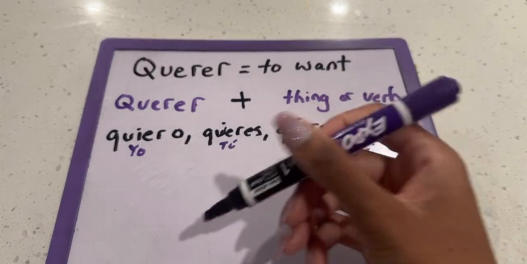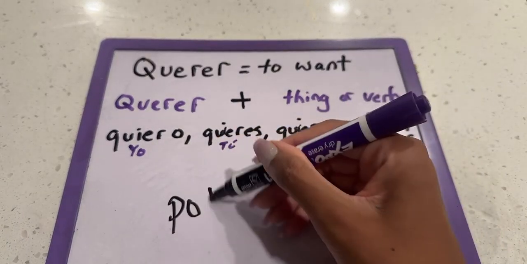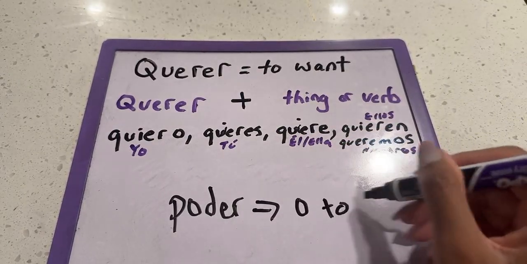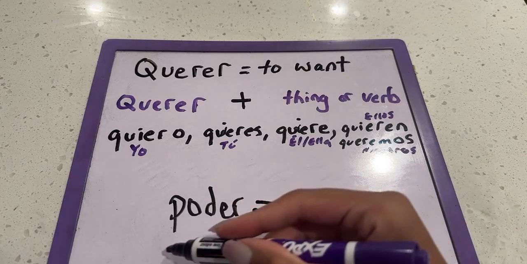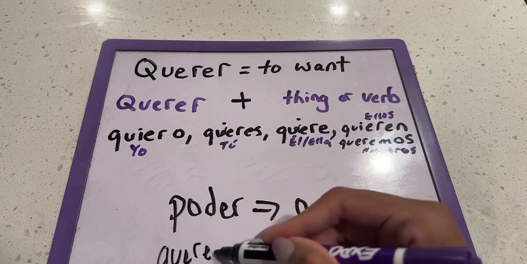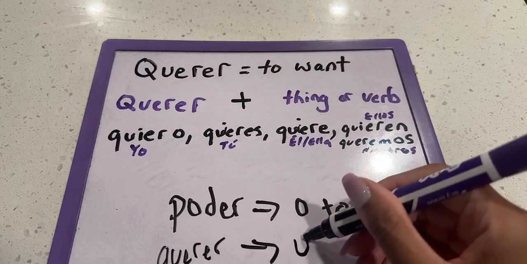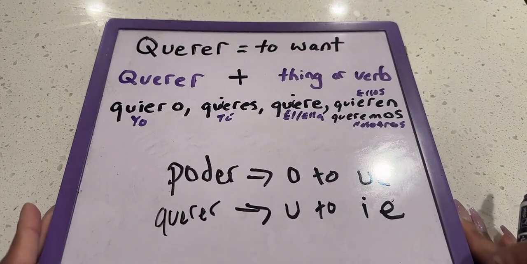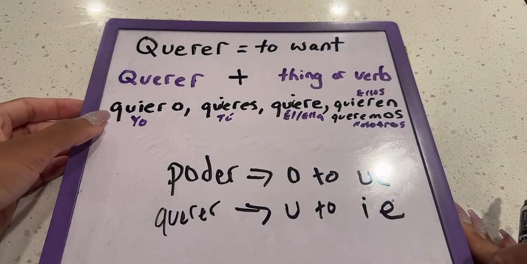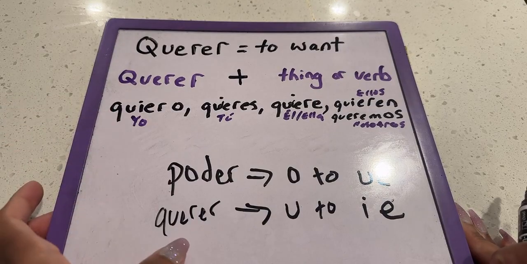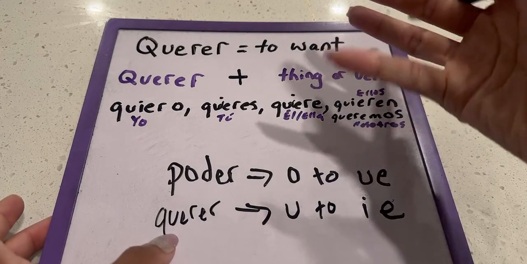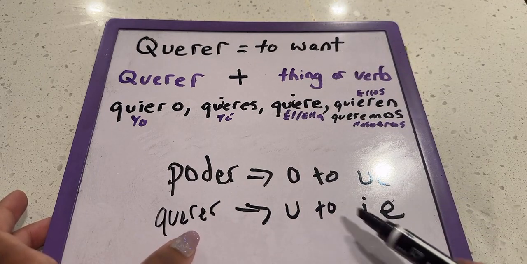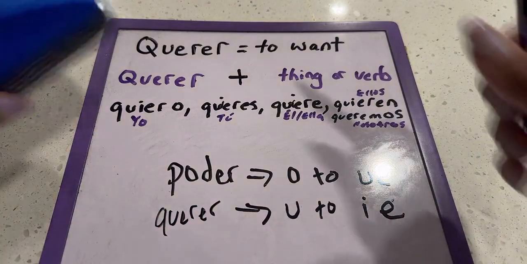So if you remember when we learned about poder, there are certain stem changer verbs. For example, poder is an O to UE stem changer. And then here with the verb querer, it goes from U to IE. The reason I bring that up is because you may wonder, okay, why is it not querro? Why is it quiero? Well, it's a stem changer, meaning it's not going to be conjugated regularly. So it doesn't make a difference in the meaning. It still means to want. But when you're conjugating, it's going to go from U to IE. So it's quiero. That's just the way that it is.